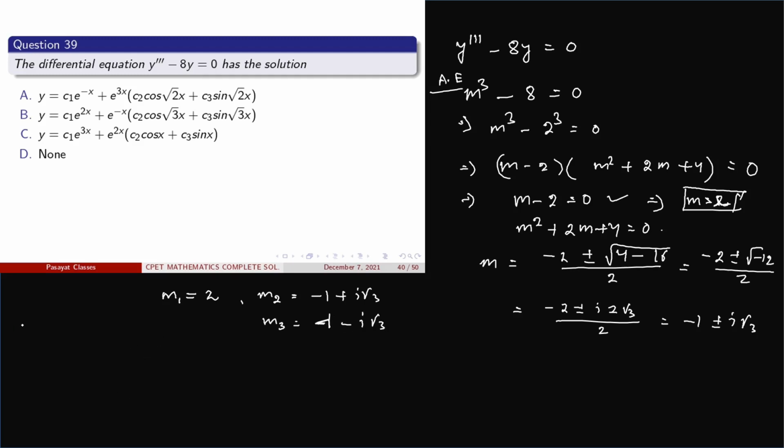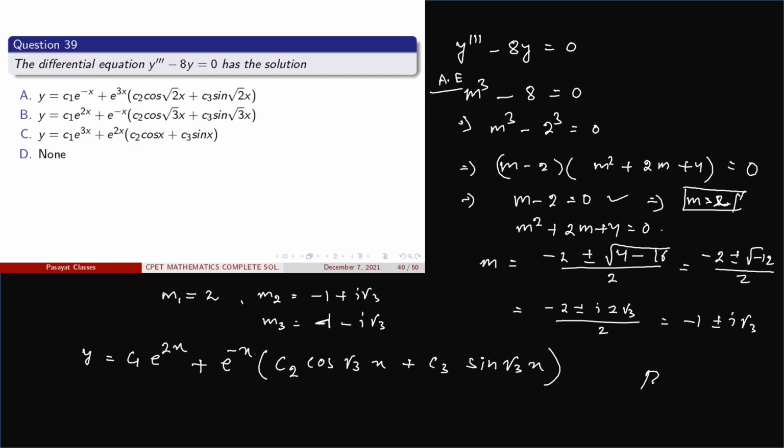So the solution is given as y is equal to some constant c1 e to the power 2x, plus, since we get complex conjugate roots, e to the power minus x into c2 cos root 3x plus c3 sin root 3x. So observe that option B is correct.